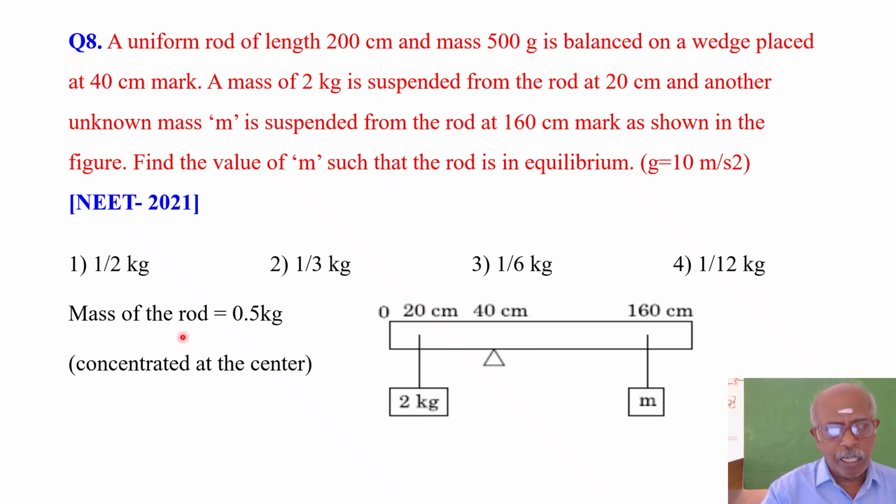So mass of the rod is 500 grams, that is equal to 0.5 kg. This mass is concentrated at the center of the rod. You know, for every body there will be a center of mass, such that this rod of length 200 centimeter has its center of mass at its midpoint, 100 centimeter. So in order to solve the problem, we are redrawing the figure elaborately.